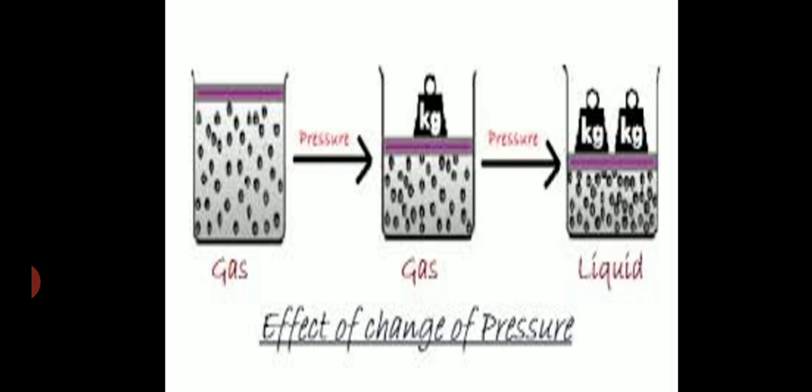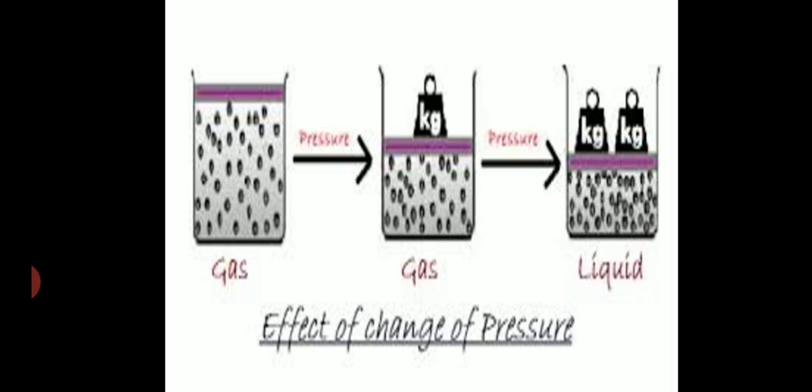If you look at this slide, in gas the molecules are very far from each other. So by applying a little pressure, the molecules will somewhat come near to each other. But by applying more and more pressure, the molecules will come very near to each other and they will start converting into liquid. But only increasing the pressure will not convert a gas into liquid. At the same time, simultaneously, we have to decrease the temperature also. So if we want to convert a gas into liquid, we have to increase the pressure and decrease the temperature.